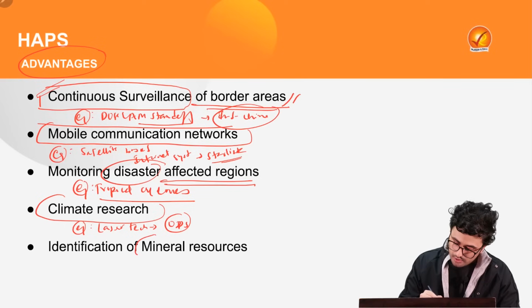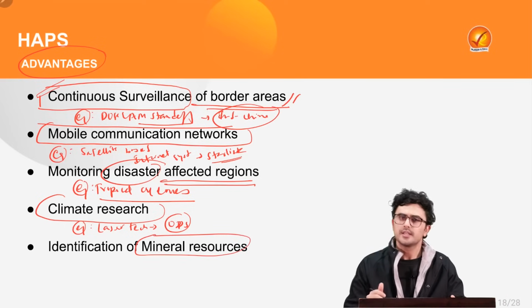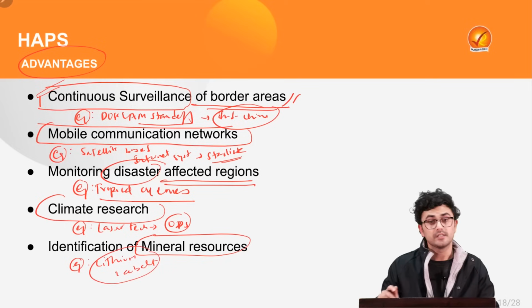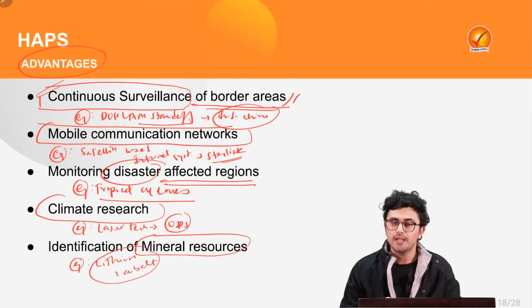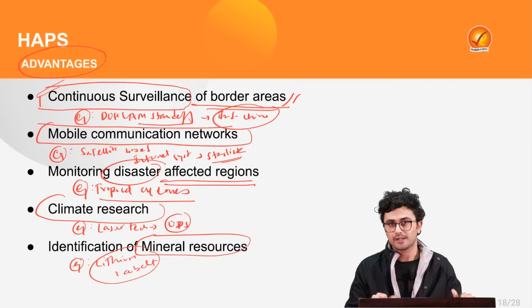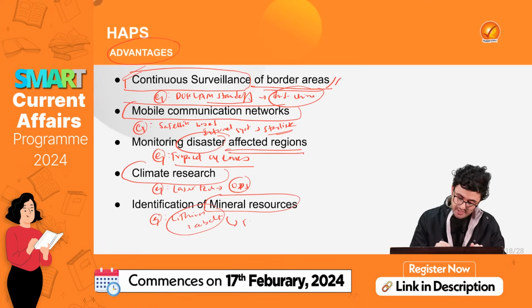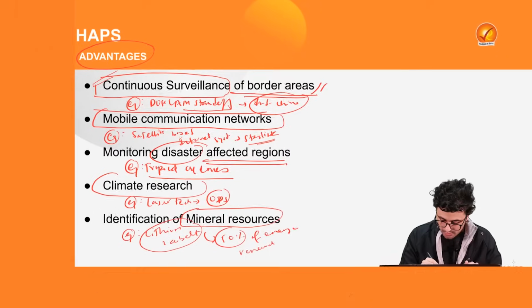Again, it can also be very helpful in the identification of mineral resources, such as finding lithium and cobalt in India, which are very critical for India's energy security and our Panchamrit targets, with which we have taken an ambitious target of producing 50% of our energy through renewable sources.